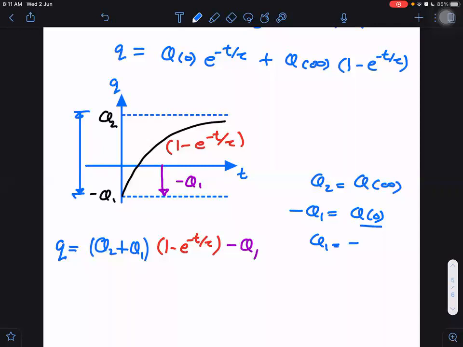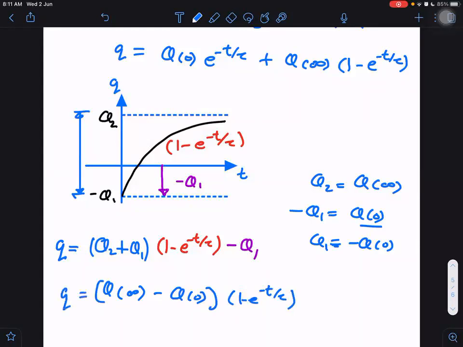And Q1 I can write as minus Q0. So I can write Q infinity minus Q0, whole into 1 minus e raised to power minus t by tau, and then plus Q0.